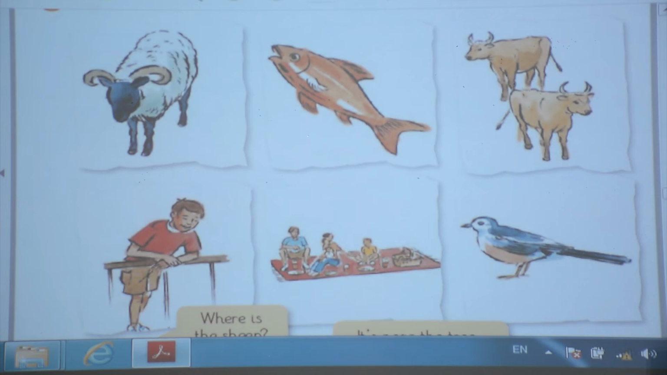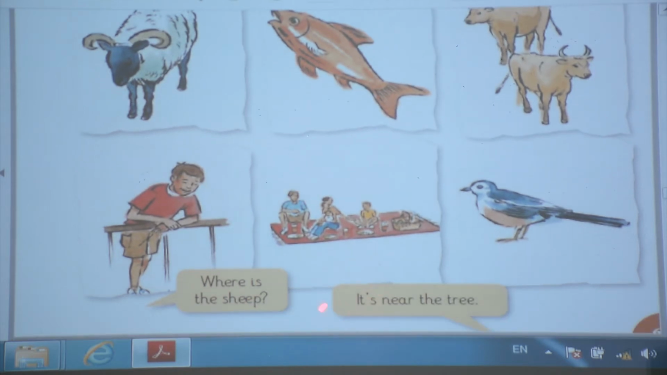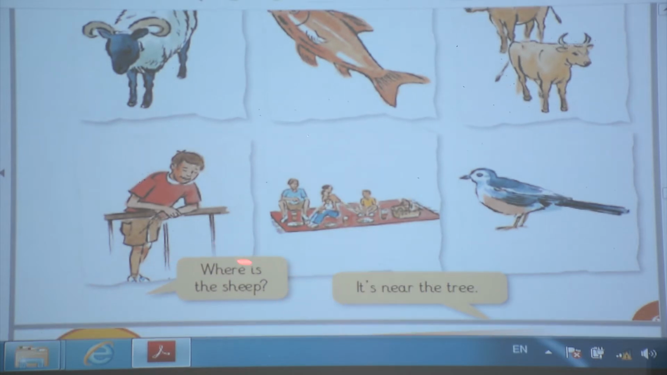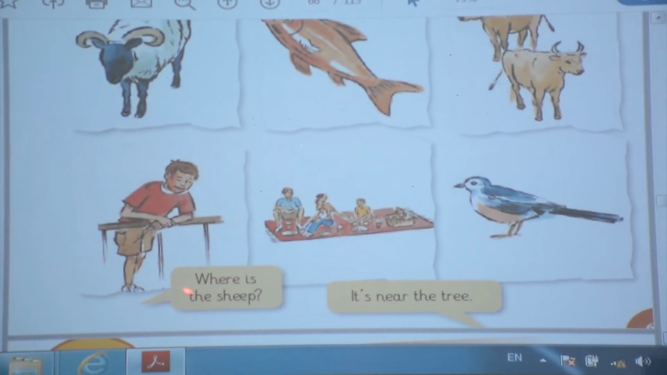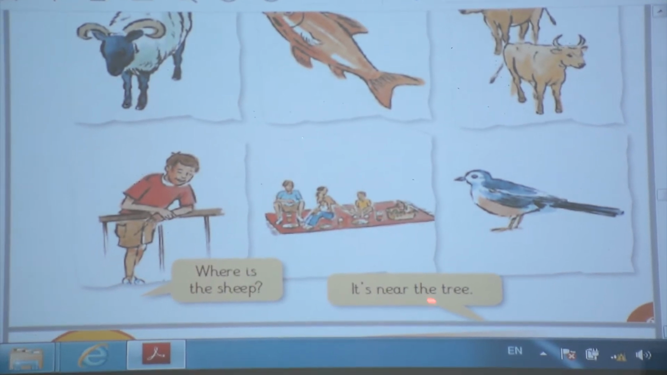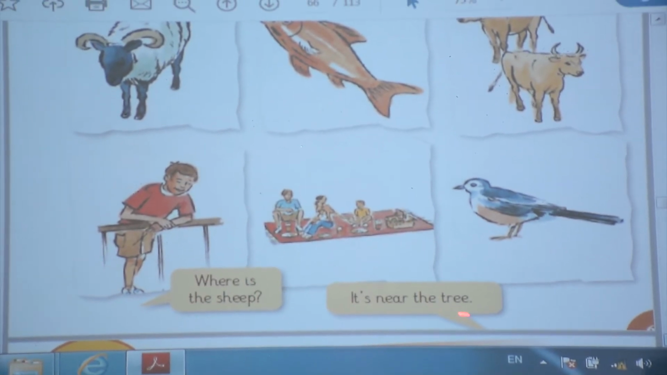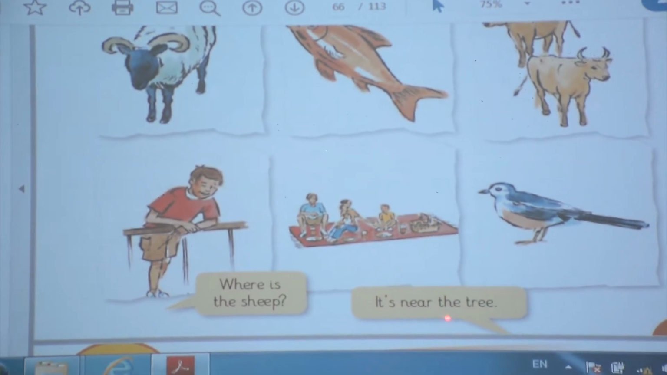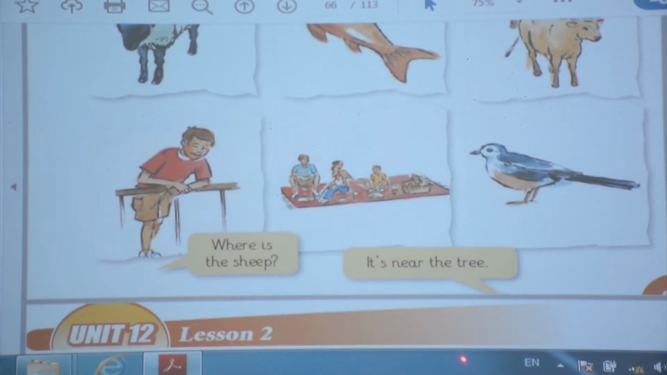Number 4, we have other pictures. There's a sheep. What is it? Sheep, fish, cows, boy. And we have birds. And there are some people here, okay? And if you look at here, there's an ask and answer. Where's the sheep? It's near the tree. There is a question and there's an answer.